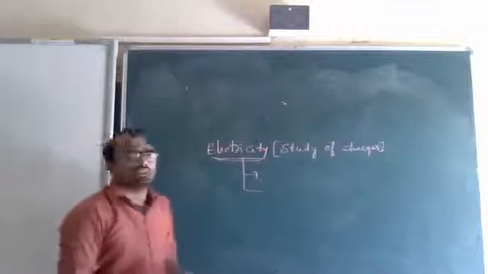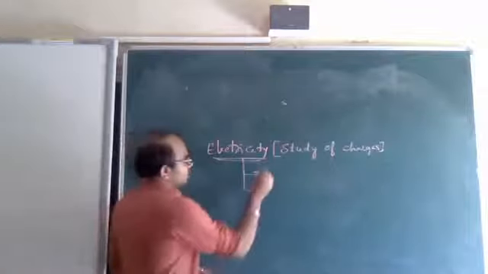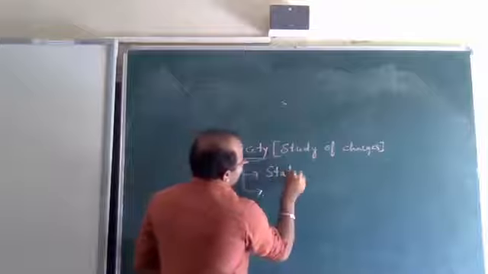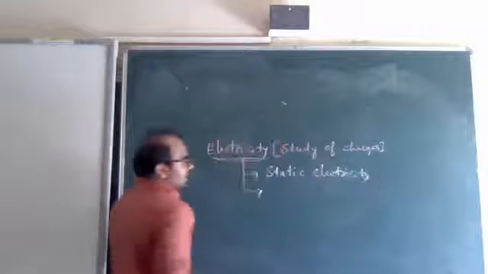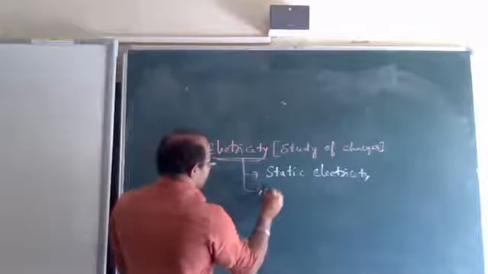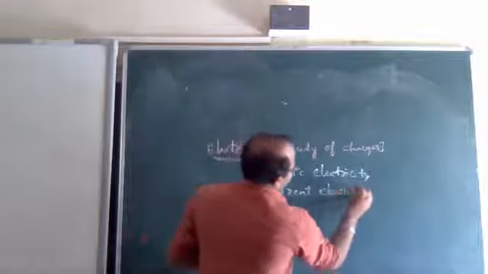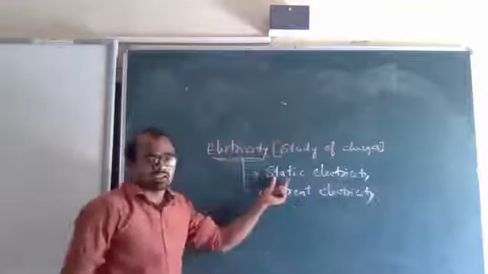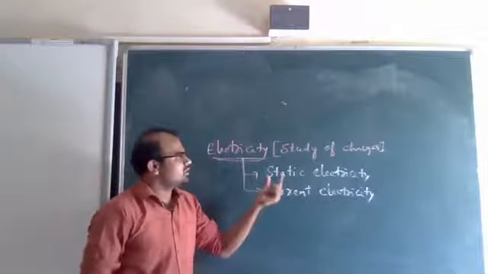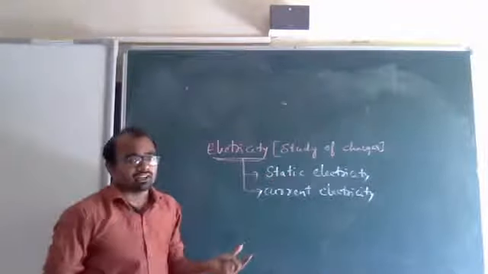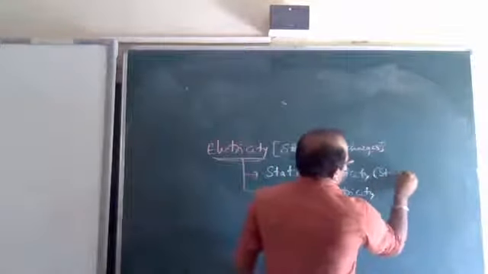Then next, in electricity there are two types: static electricity and the second one, current electricity. Static electricity means electricity at rest. That means study of charges at rest. They might ask you the types of electricity.